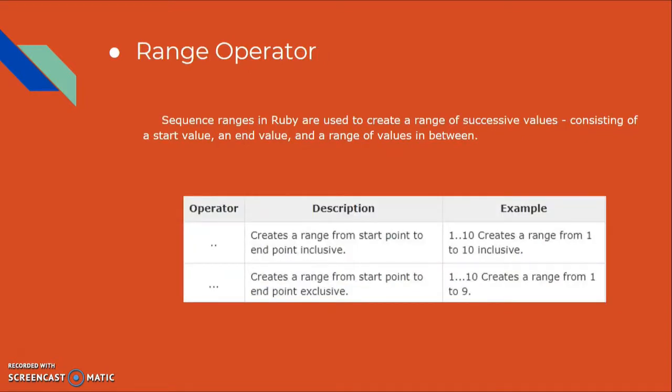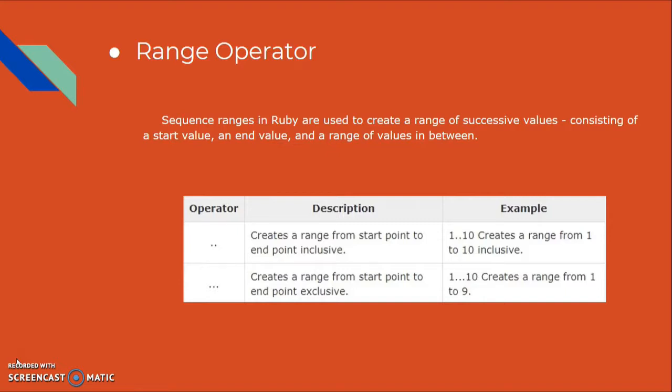Next we have the range operator. Sequence ranges in Ruby are used to create a range of successive values consisting of a start value, an end value, and a range of values in between.